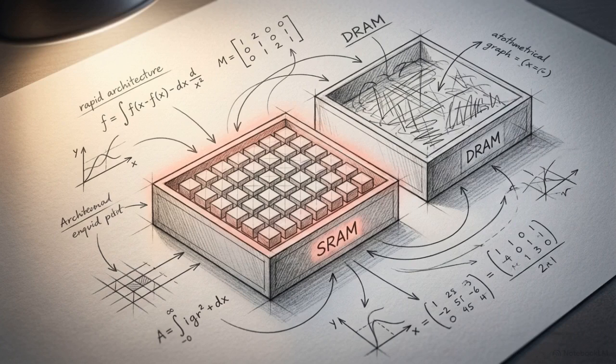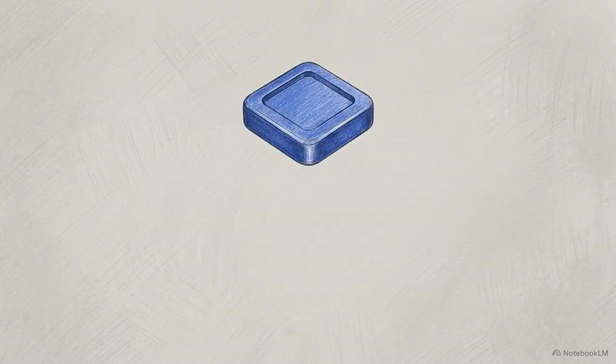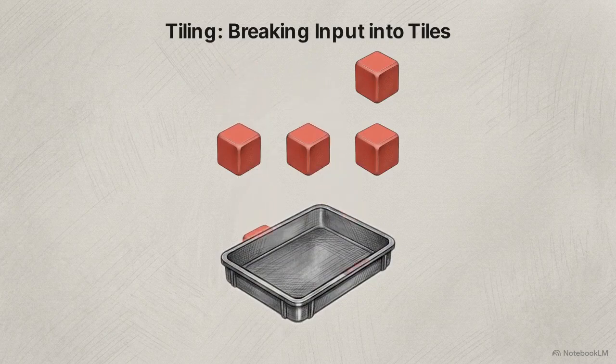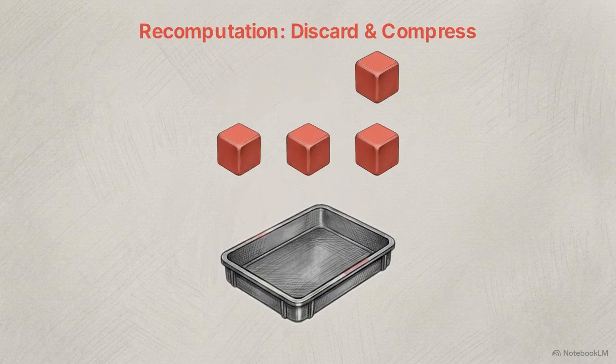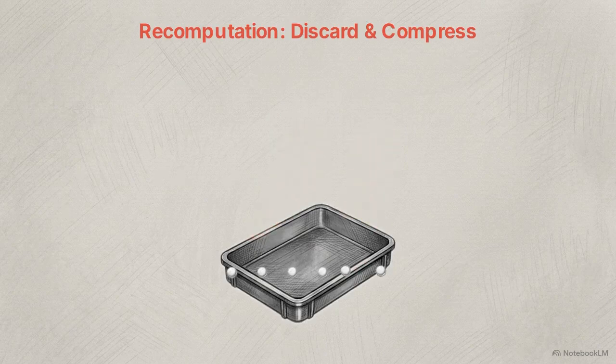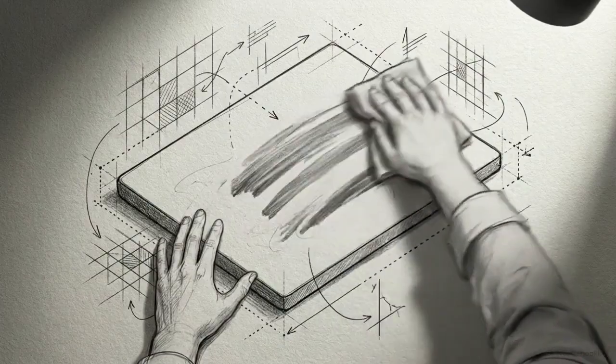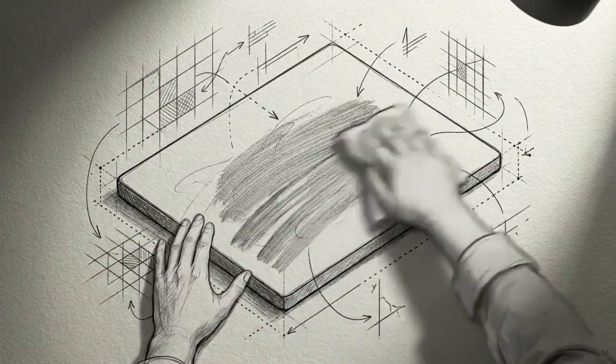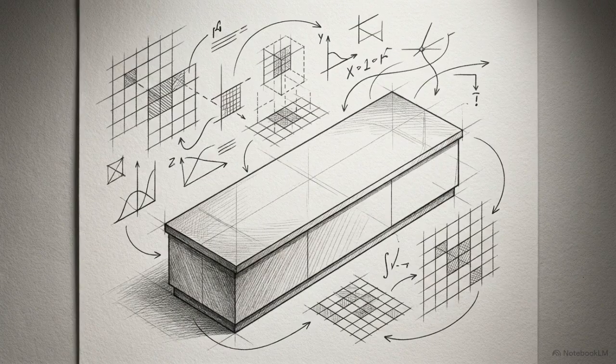The first is flash attention. Flash attention uses tiling to break massive data inputs into smaller chunks that fit strictly inside the GPU's fast shared memory. Inside, it performs recomputation. It discards completed attention matrices, keeping only tiny normalization factors to recalculate data on the fly. This is the exact equivalent of a chef meticulously washing and wiping down their cutting board immediately after every single task.